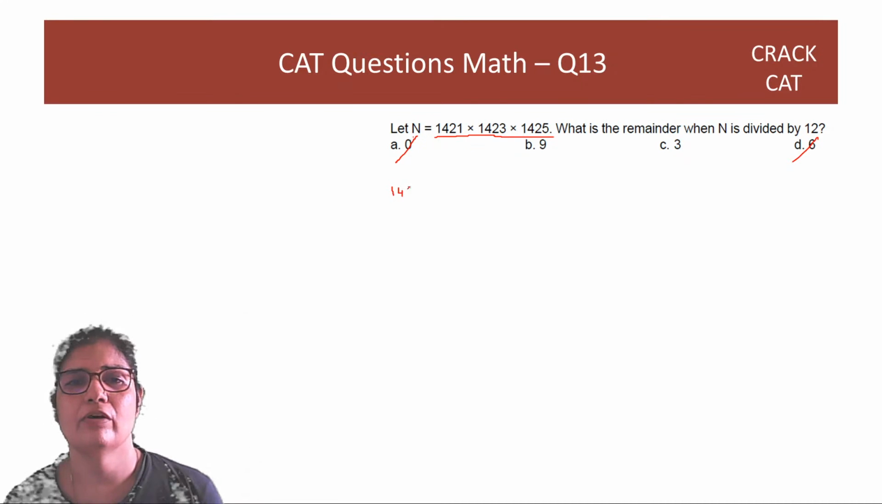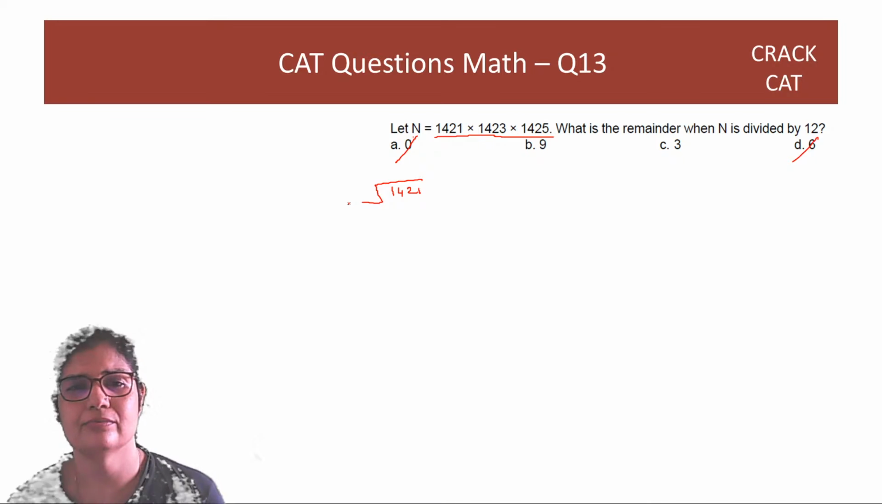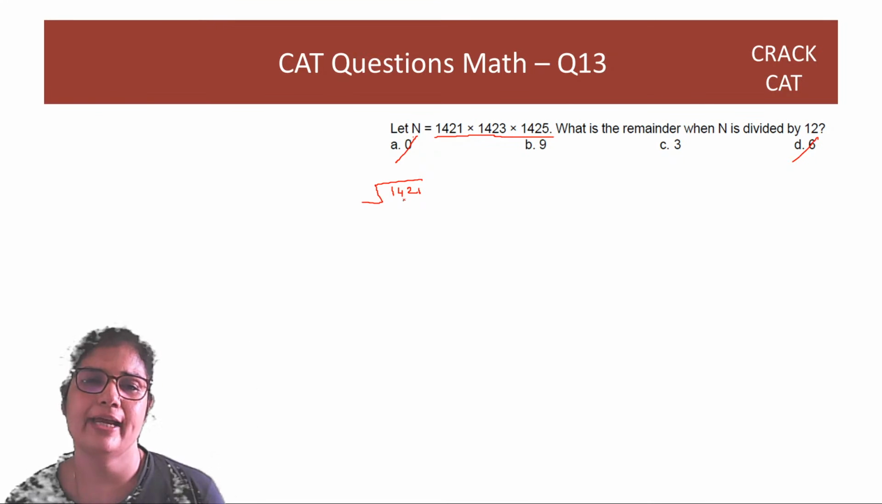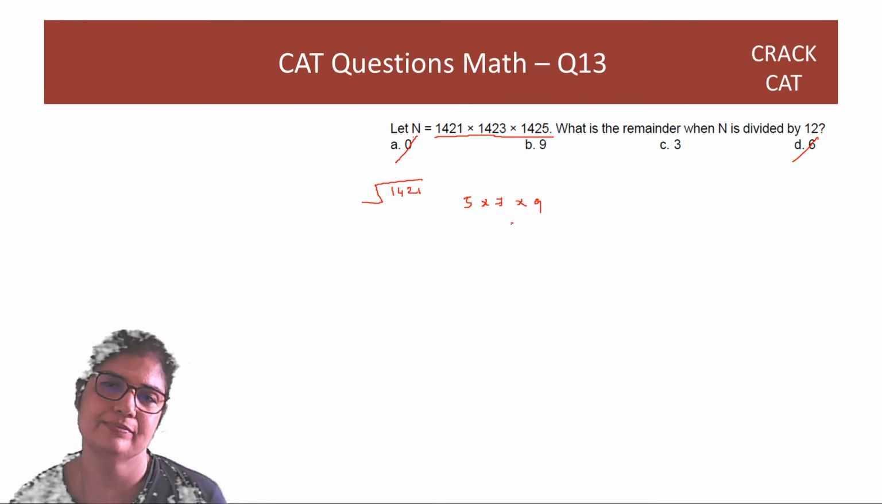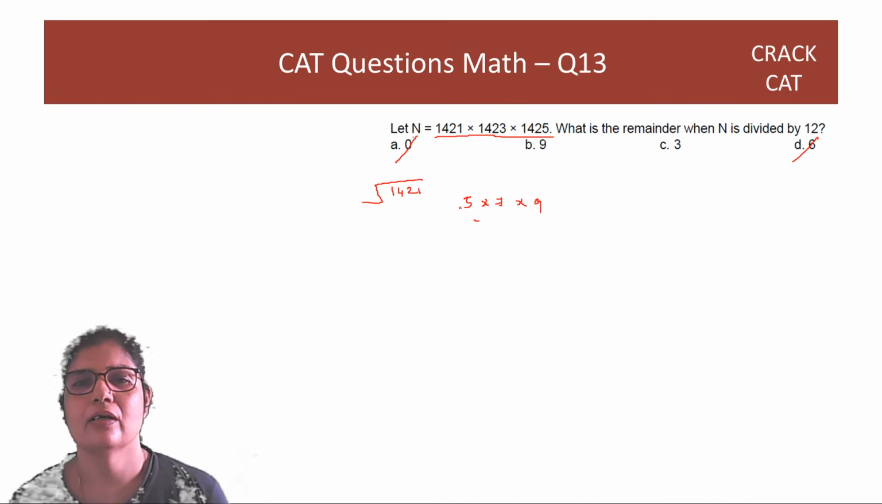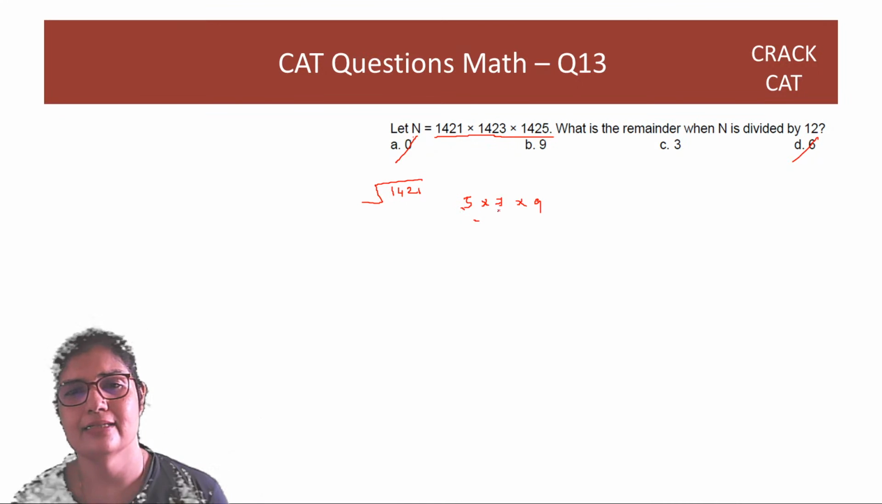So if I see 1421, you divide by 12. Correct? So we get 221, 216. So the remainders are 5, 7 and 9. Right? So you can rewrite this as 7 into 9, 63. And this is nothing but remainder 3. 5 into 3, 15, which leaves remainder 3.